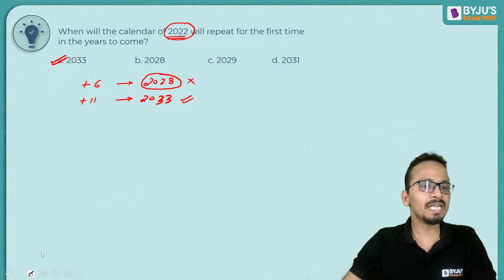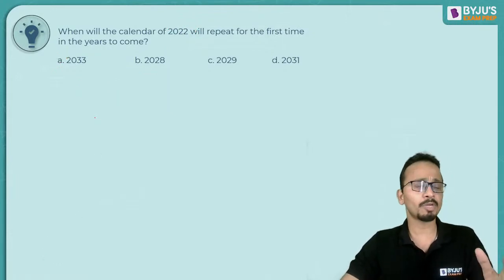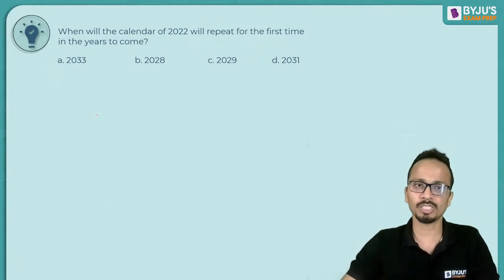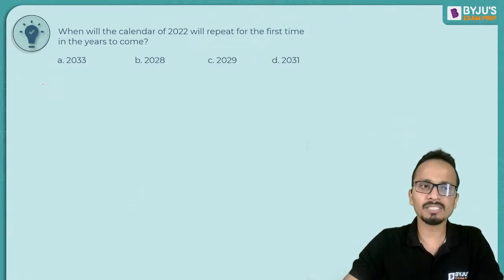But let me tell you a basic way of finding this answer as well, because every time you'll not be able to eliminate one option. So let's look at the process. As a shortcut, I'll consider a period of 4 consecutive years.